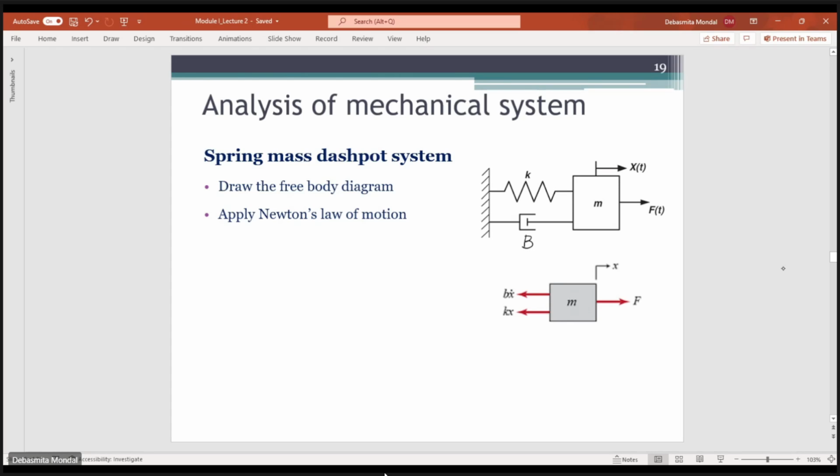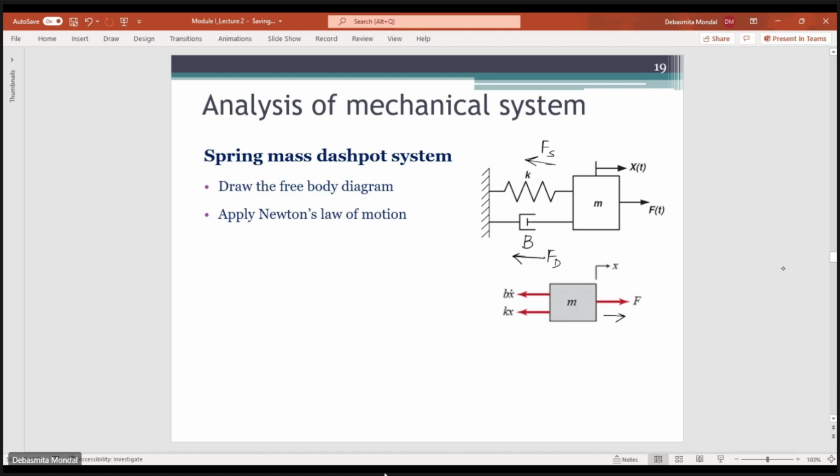Okay, so this is the free body. You have this mass. The applied force F is in this direction, the positive direction, and the displacement is also in the rightward direction. And this spring and this damper are actually applying forces which are acting in the opposite direction. The spring force is in the opposite direction, let's say that is Fs, and the damper force is also in the opposite direction, let us say that is Fd.